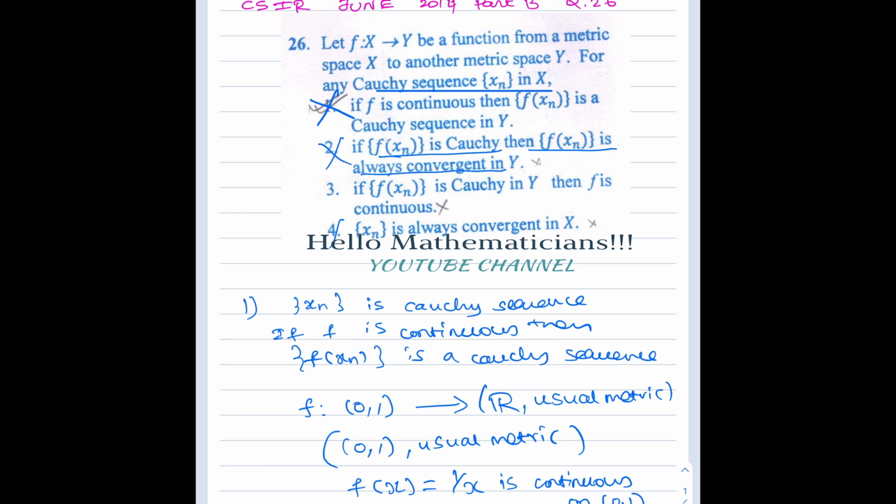For the fourth option also we can take X = (0,1) and the sequence xn = 1/n. Then xn is a Cauchy sequence, it is not convergent, therefore option 4 is also false.